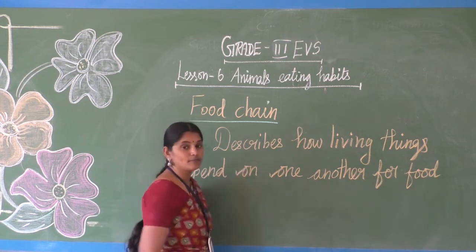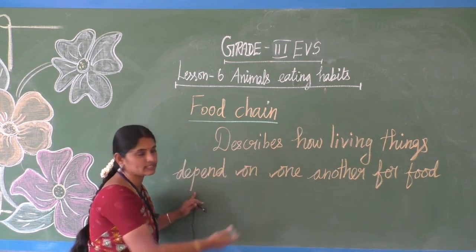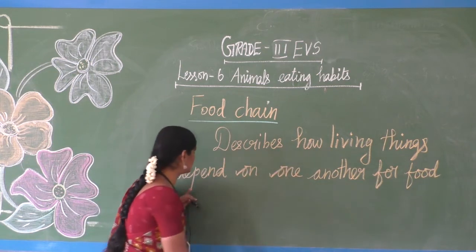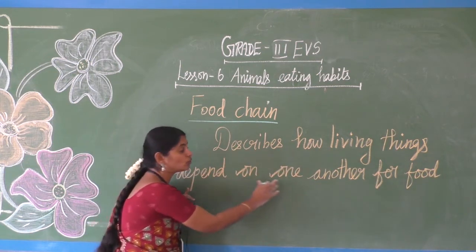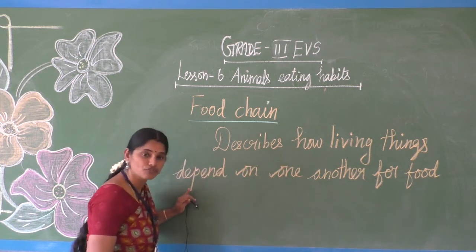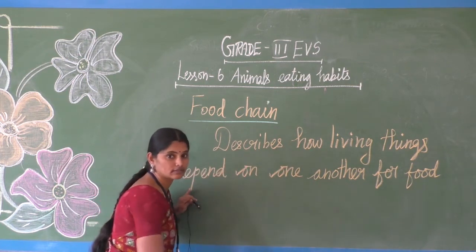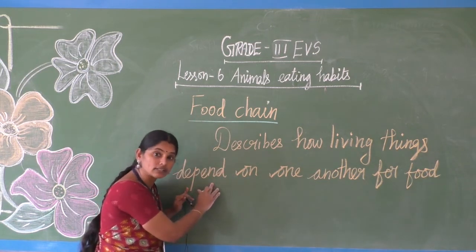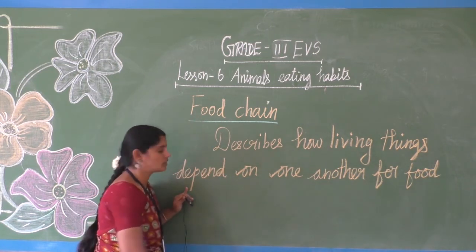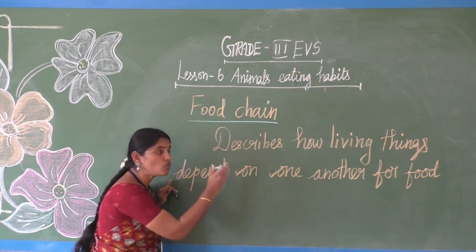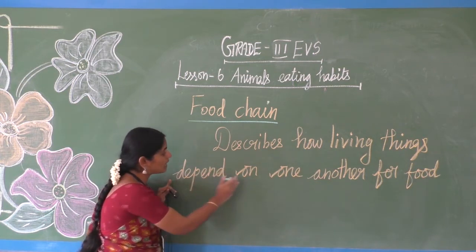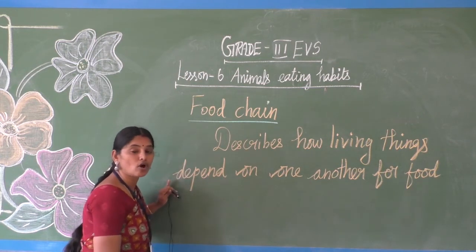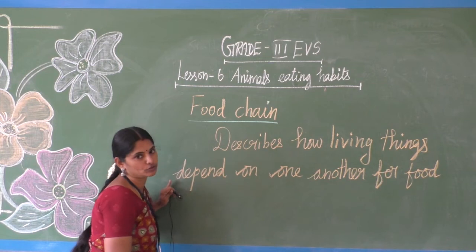So it describes how living things, all plants and animals, everything are living things, depend on one another for food.